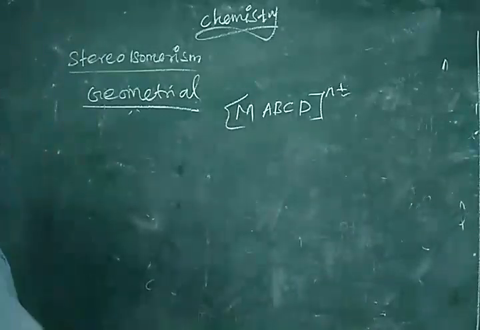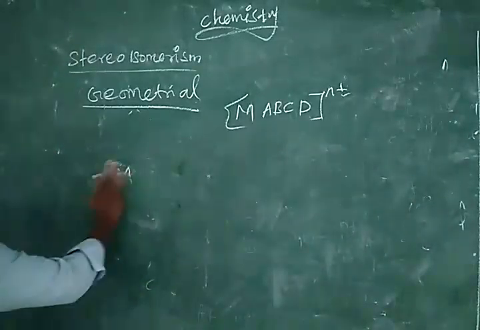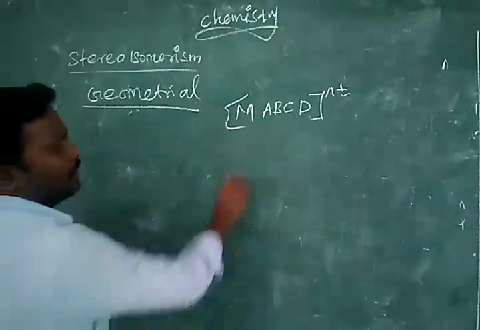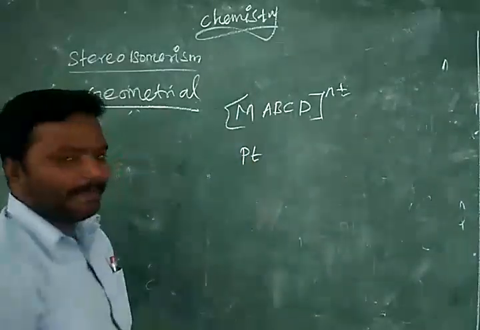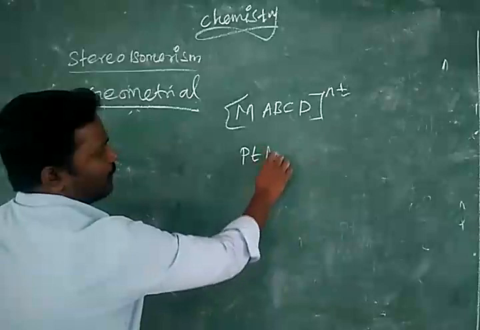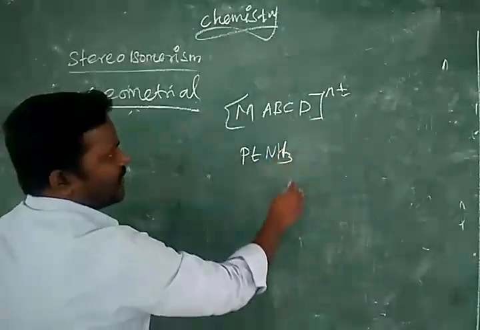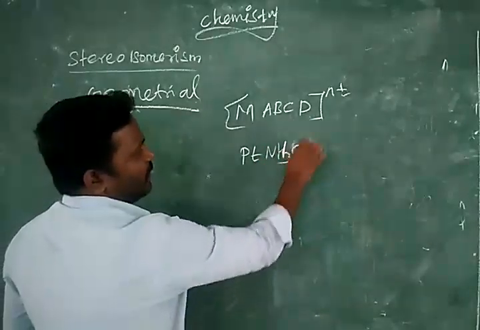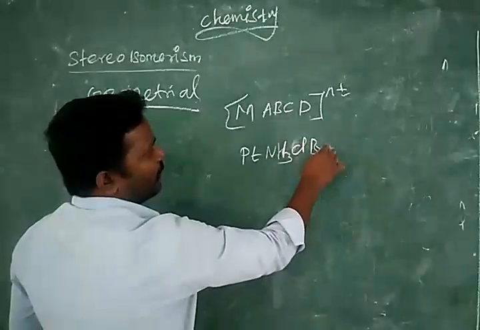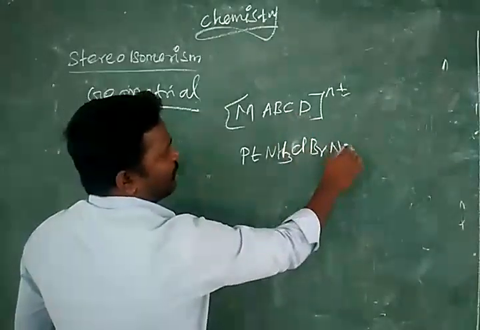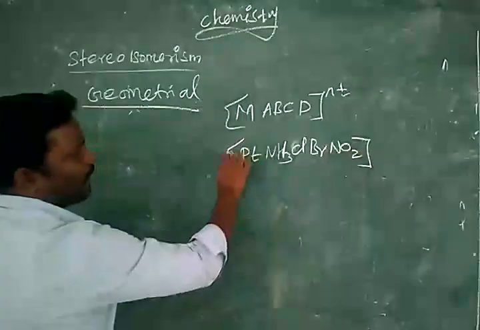How? Listen. We take an example. In the place of M, I am taking platinum. For A, NH3, B, Cl, C, Br. For D, I am taking nitrite, NO2.